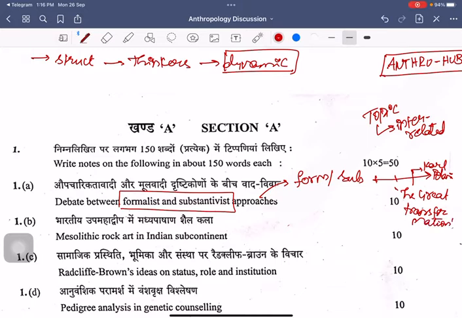When you look at this question, you see that this debate was centered around three different aspects. It was all about whether a primitive man is an economic man or not. On that basis, when you look at their approaches, it was either based on the principles of ISC, that is insufficiency, scarcity and choice, or was it based on the type of the economy? And the third aspect was the nature of the market. These are the three aspects related to these approaches.